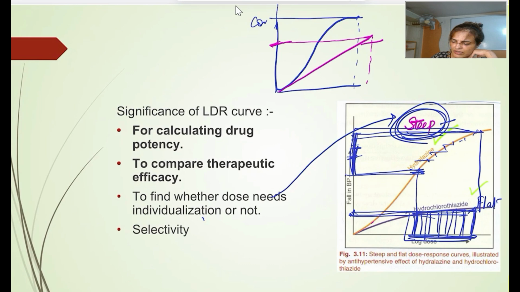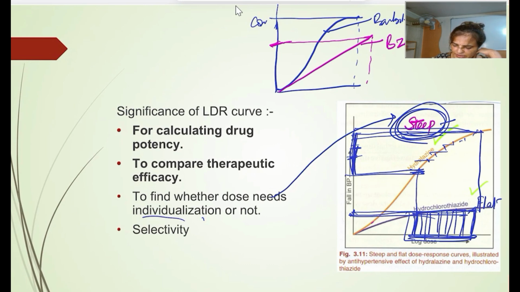So this is the pink color, that is benzodiazepine, and this is a barbiturate, right? So steeper we have to be careful when we are using as compared to the flat.